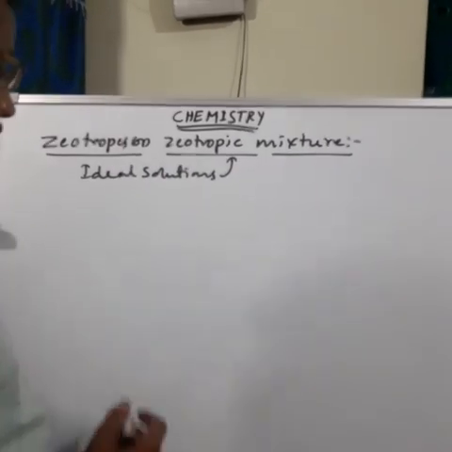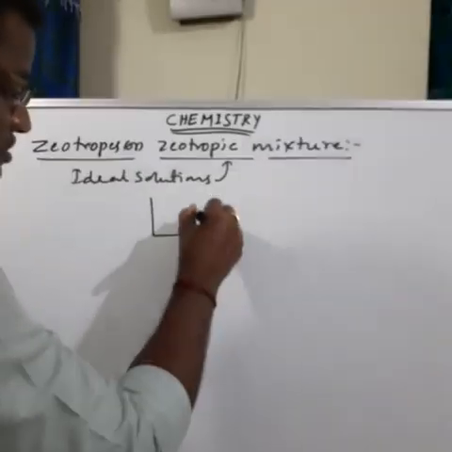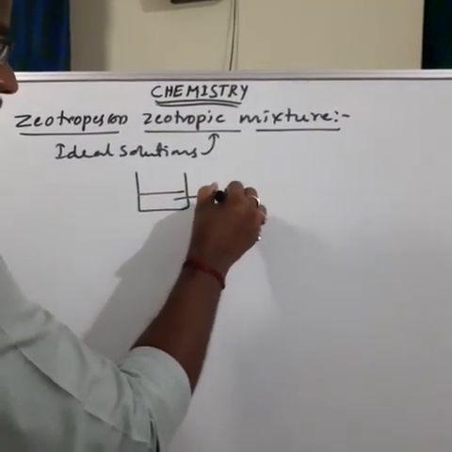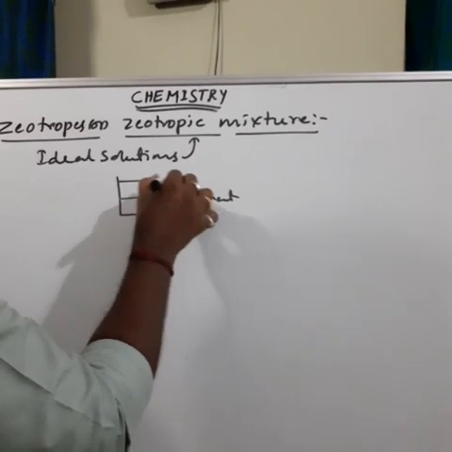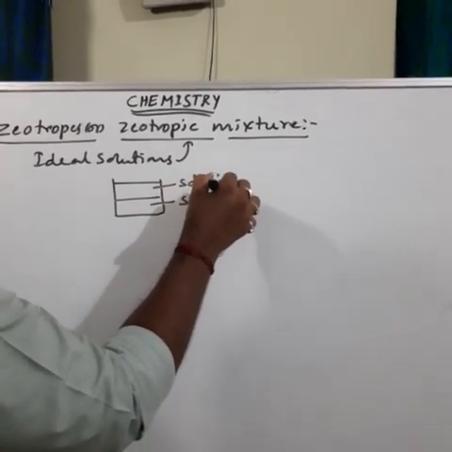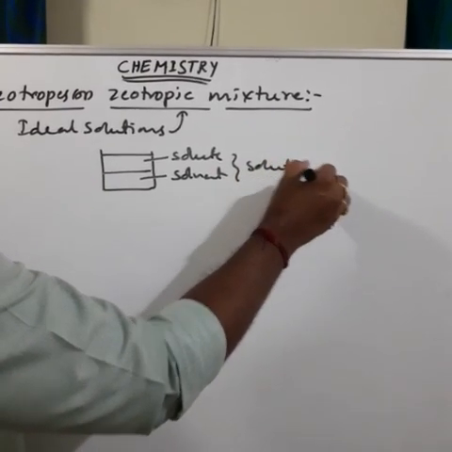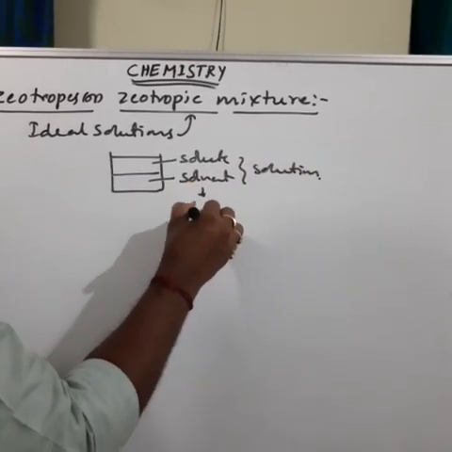Then what is a zeotropic mixture? See here, this is the solution. It contains solvent and solute. Both are liquids.